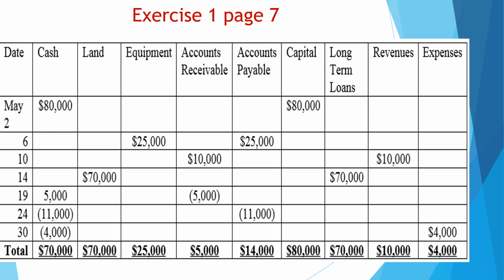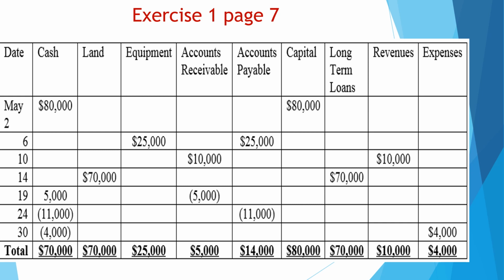Now, let's start with the transactions. On May 2nd, Mr. Sam started with 80,000 in the bank account. Started with 80 means that the capital is 80. So we have in the schedule capital 80,000 and cash 80,000, because when we put $80,000 in our company, this is a cash amount. Actually, each transaction should have at least two accounts affected. So in the first transaction, we have cash and we have capital.